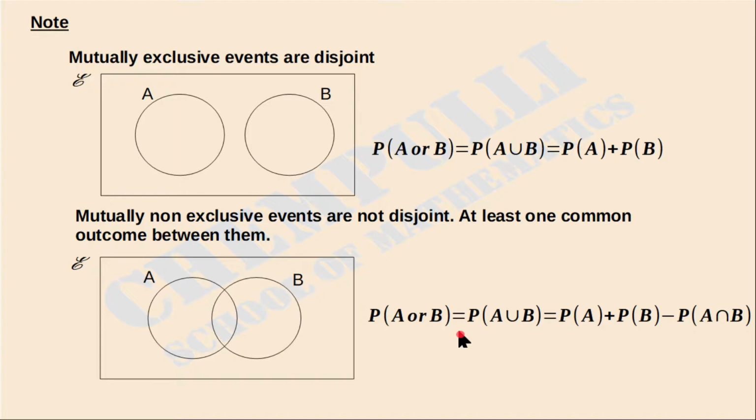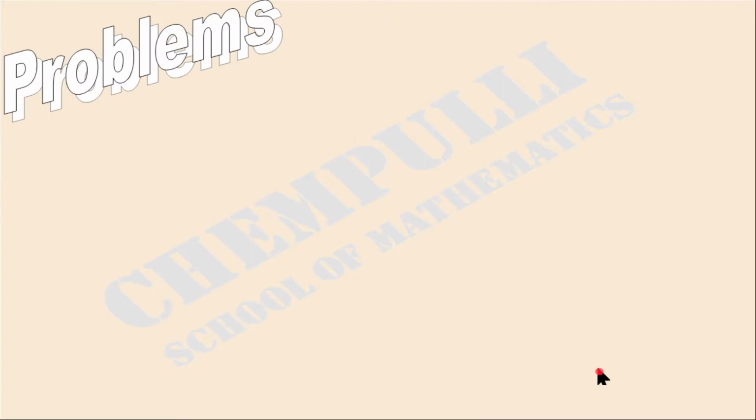These are the two formulas: for mutually exclusive events we use the first method, and for mutually non-exclusive events we use this formula to find the probability.